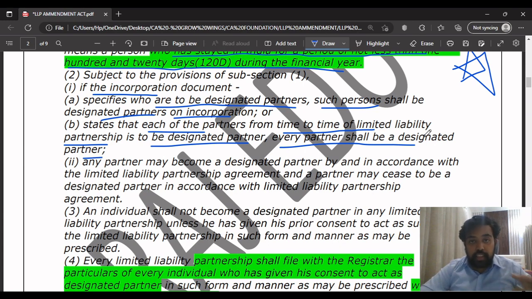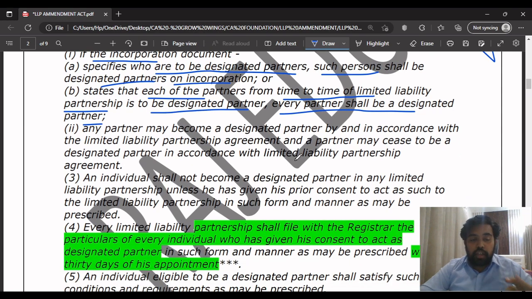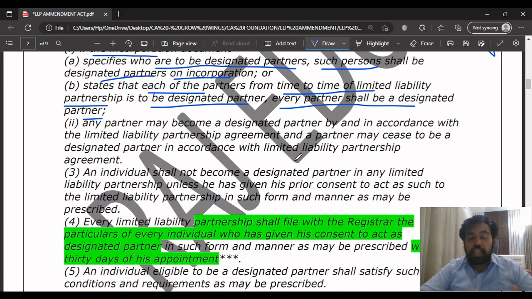Suppose it is written in the incorporation document that each partner, meaning every partner from time to time, will be a designated partner, like this partner will be a designated partner for this much time. After expiry, the next partner will become the designated partner. If it is written like that, then they will become designated partners. That's what they have written. Every partner shall be considered a designated partner in their time period as a designated partner.